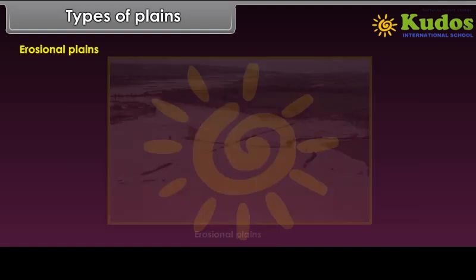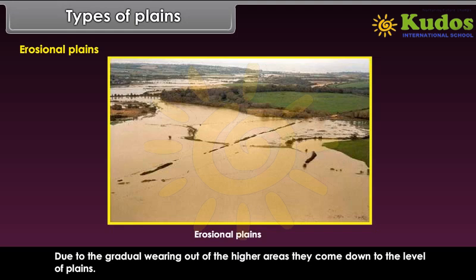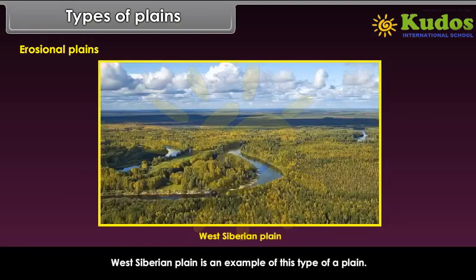Erosional plains. These are plains which are formed due to the constant erosion of the high areas, that is, the hills and plateaus, etc. Due to gradual wearing out of the higher areas, they come down to the level of plains. They are not very smooth plains, but often undulated. They are also known as Peneplains. West Siberian plain is an example of this type of plain.